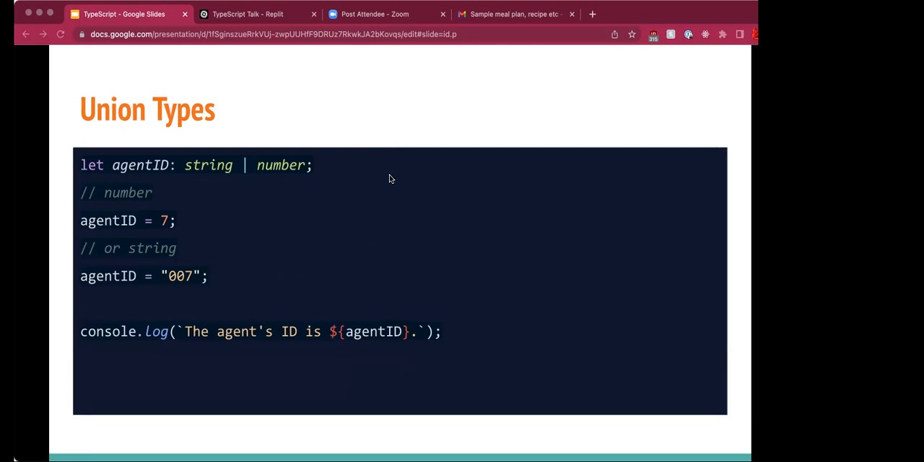We can combine two types with a vertical bar character. This is the syntax for defining a union. So string, and then the vertical bar character, and then number. This is the way to define a union. Each type in a union is called a type member.